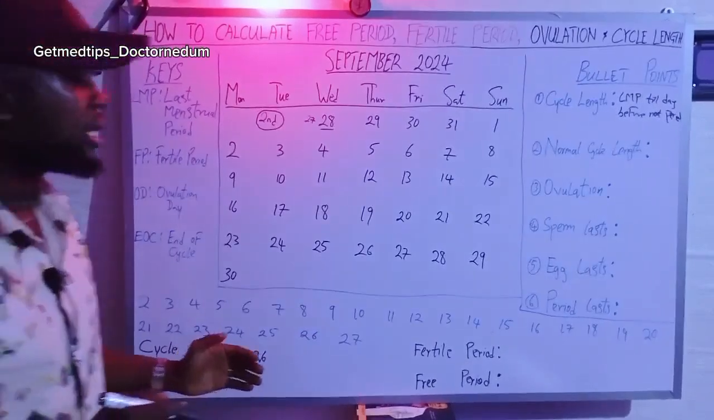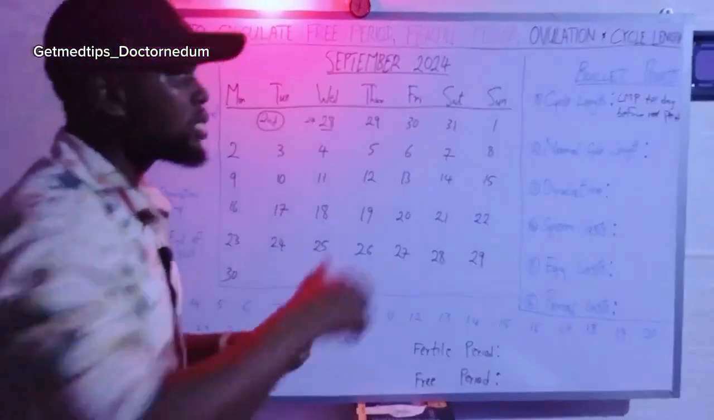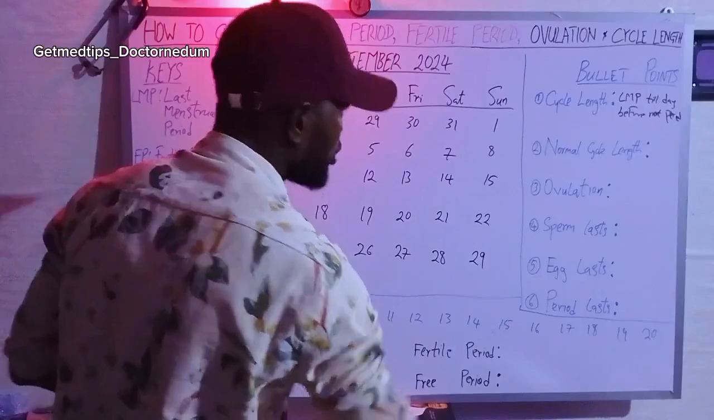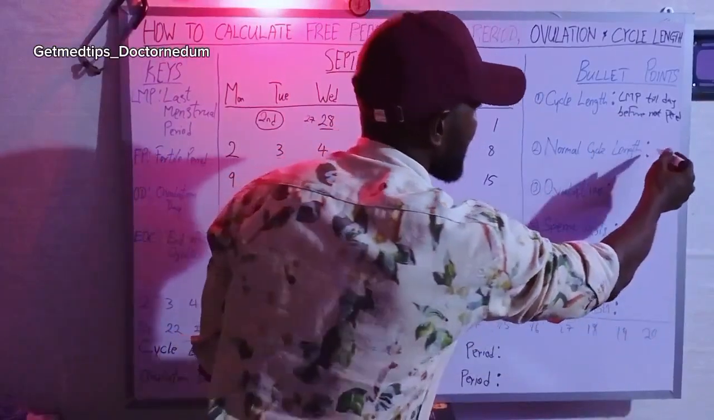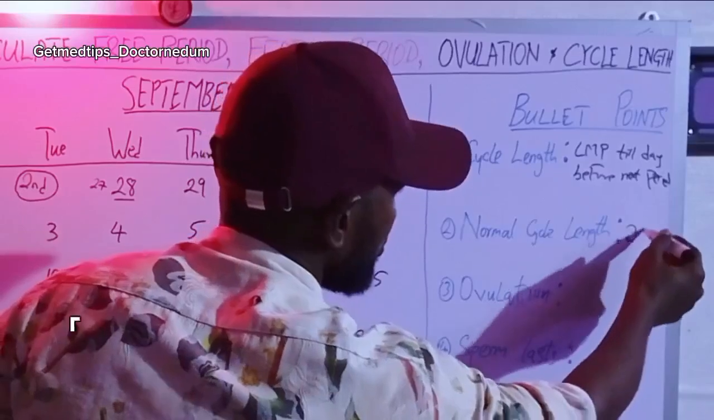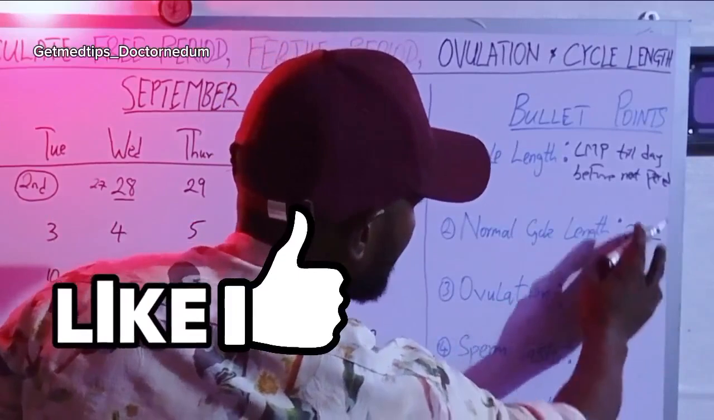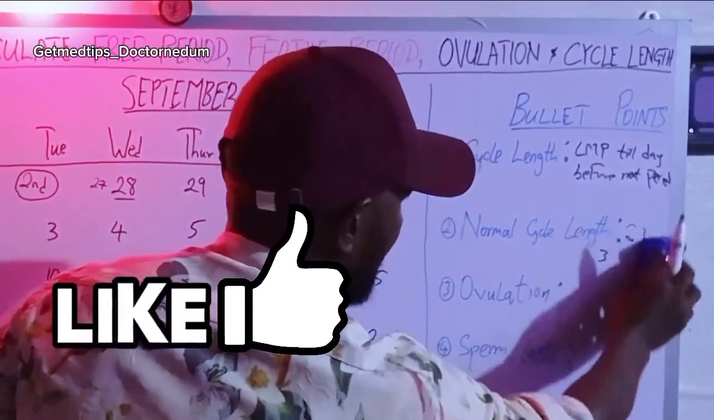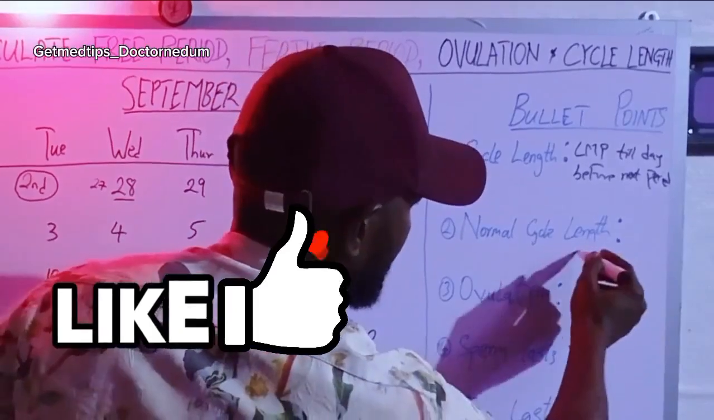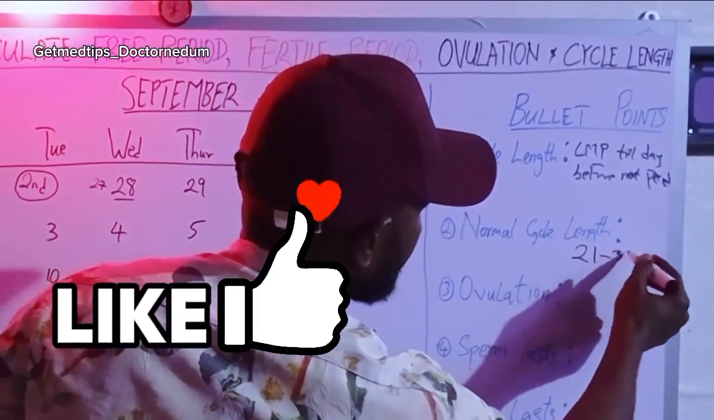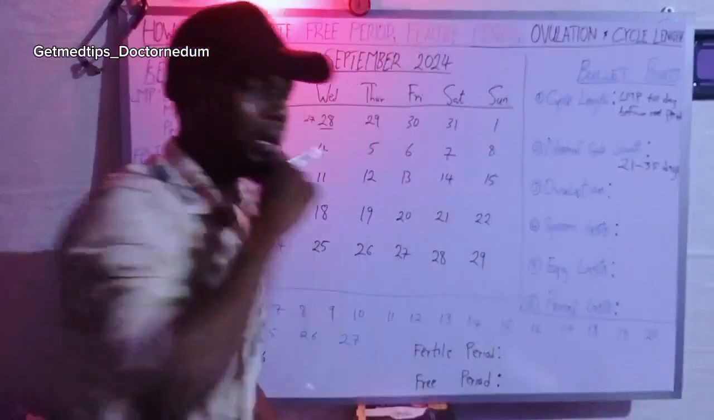So the next question is, is it normal? For her, is it normal? So before we answer that, what is normal cycle length? Okay, so the normal cycle length is 21 days to 35 days, or better still, we can write it under for better appreciation. So 21 to 35 days, this is the normal cycle length.